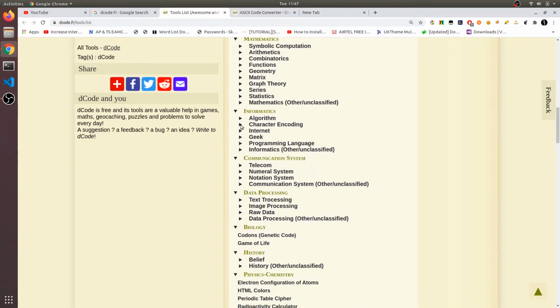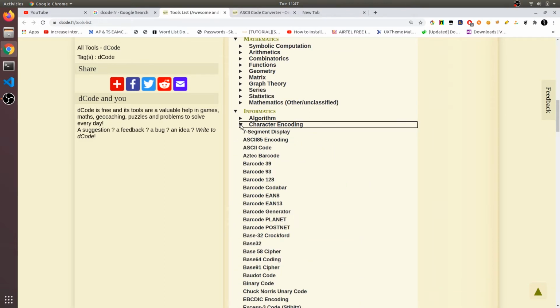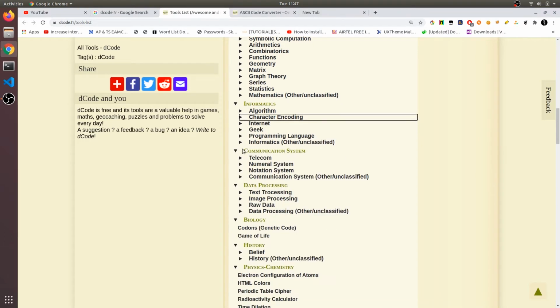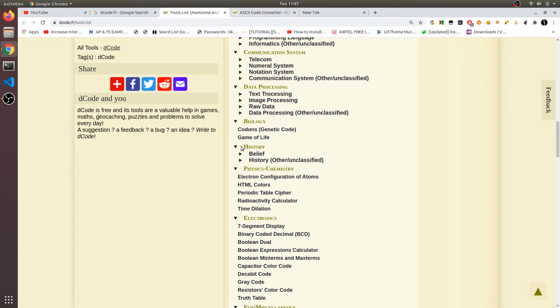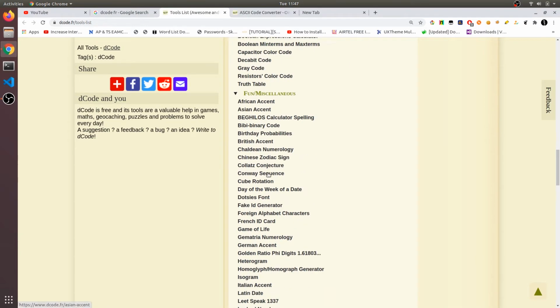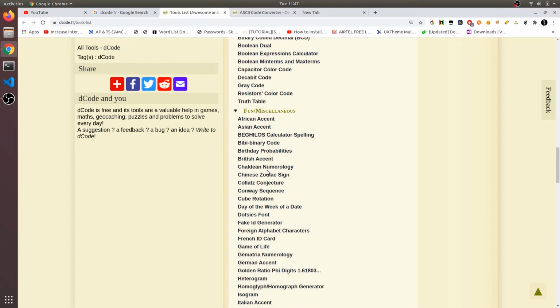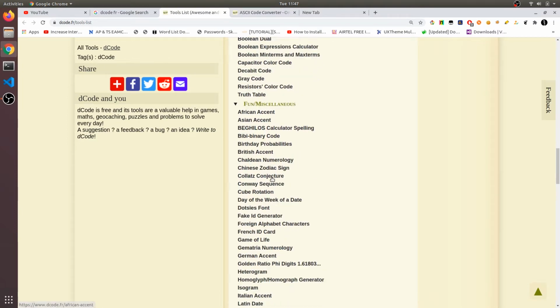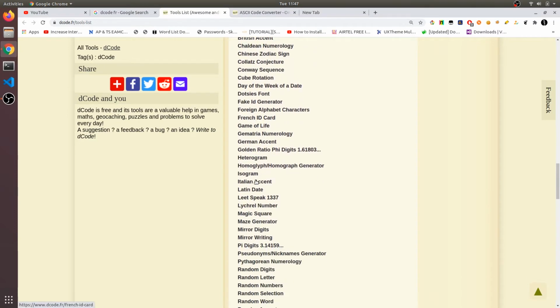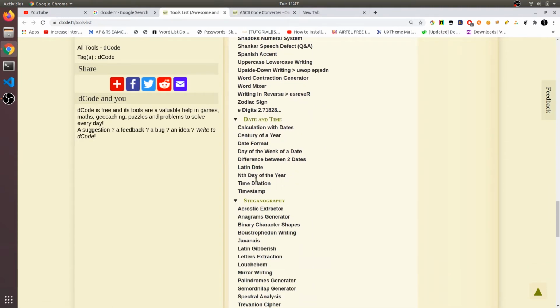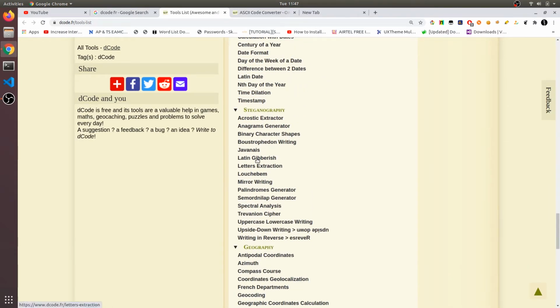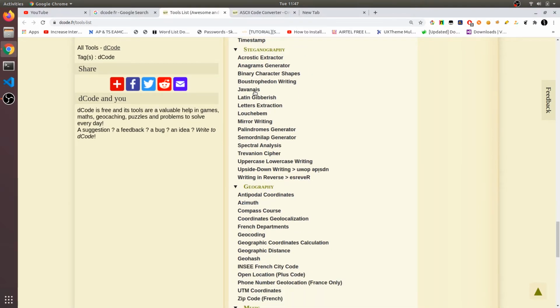and if you look at the character encodings, there are ASCII and barcode encodings also, and you can see also basics for encodings, and there are so many. If you are playing any CTF, make sure that you try any of these algorithms. There are also some symbolic encryptions. As you can see, there are so many encodings and encryptions and decryptions, and it also has steganography. We will talk about it later.